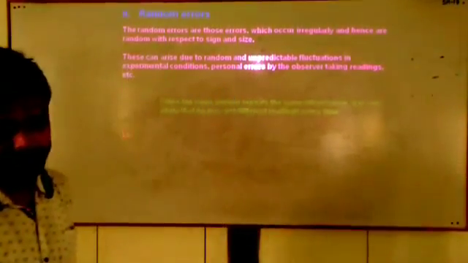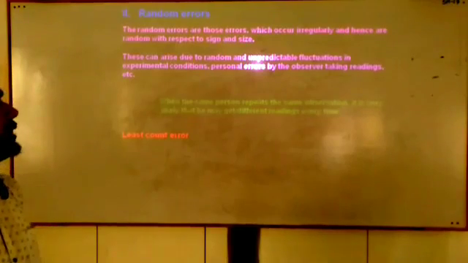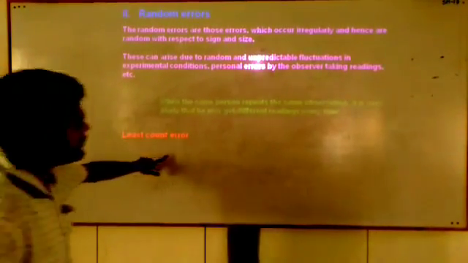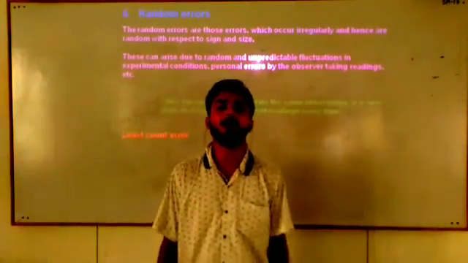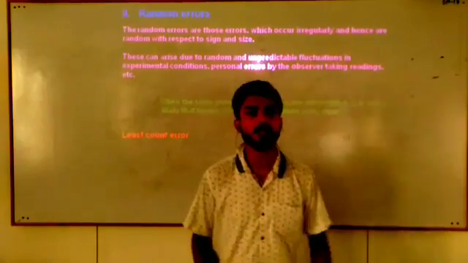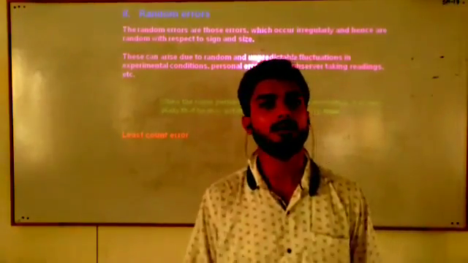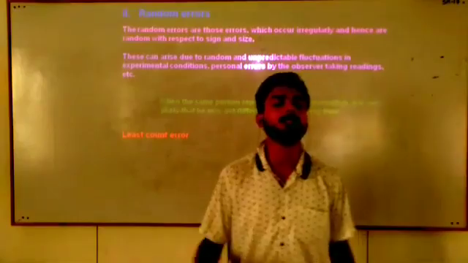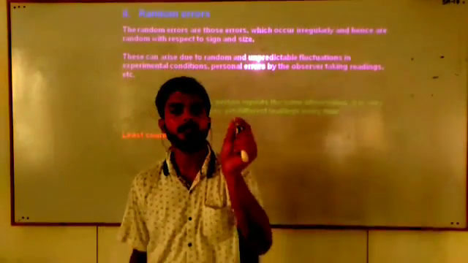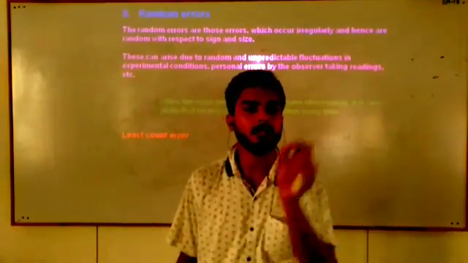Next, you can see least count error. Before discussing the least count error, we should know about the least count. Least count is the smallest value measured by the given instrument.